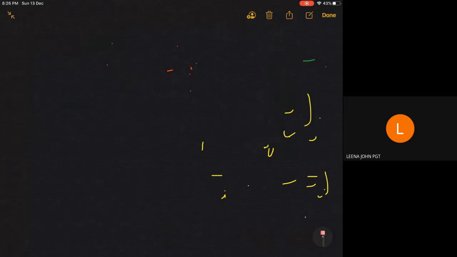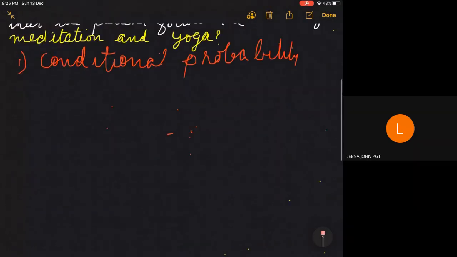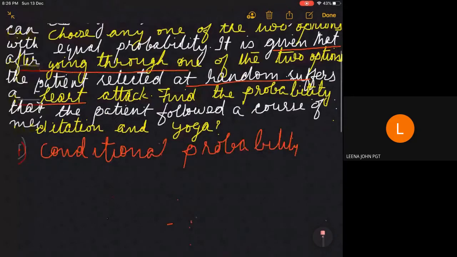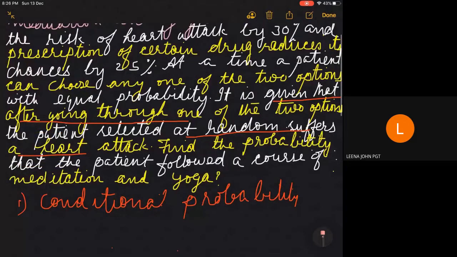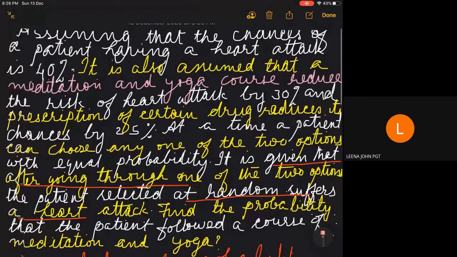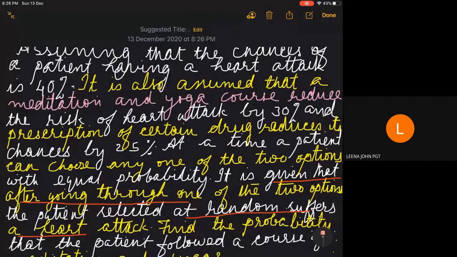So now you again read the question, children, and you have to define the events. First, again, you read the question. Assuming that the chances of a patient having a heart attack is 40%.